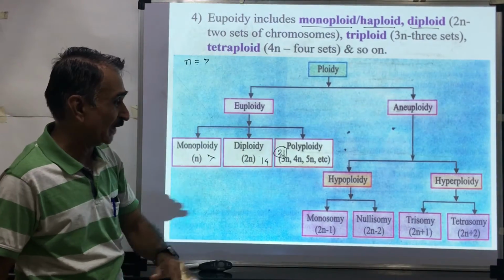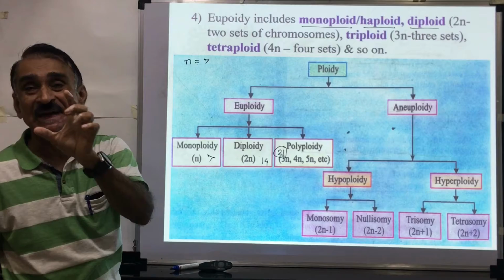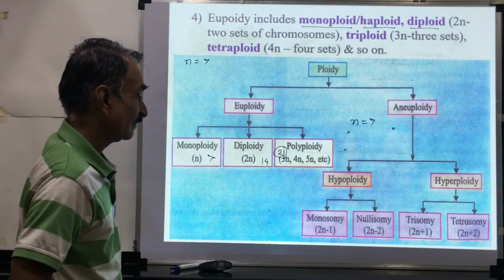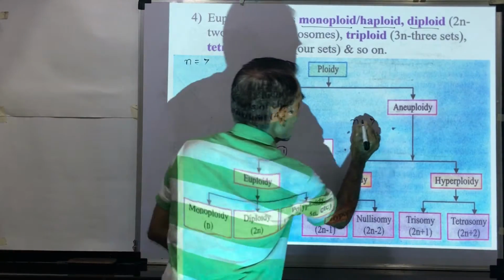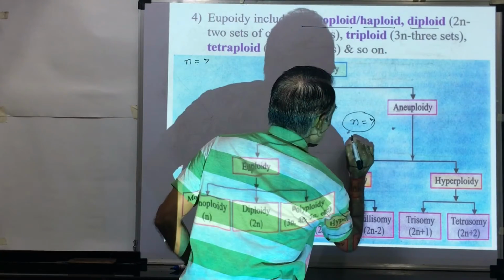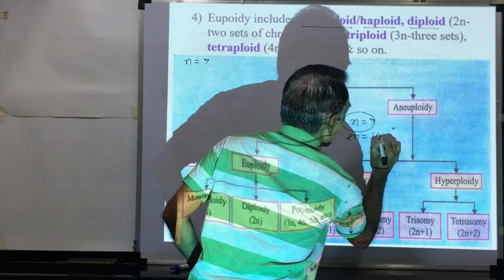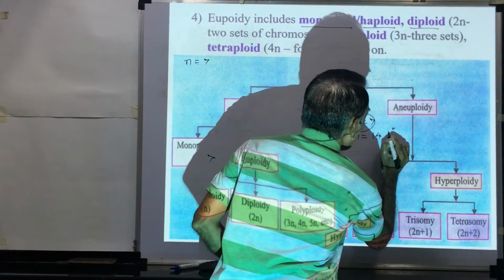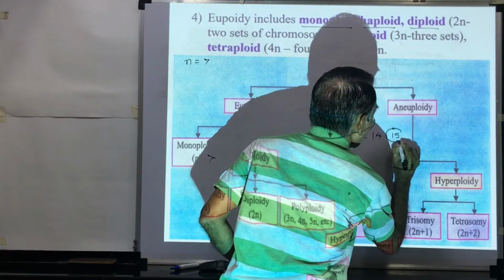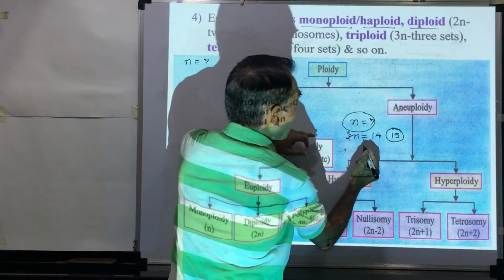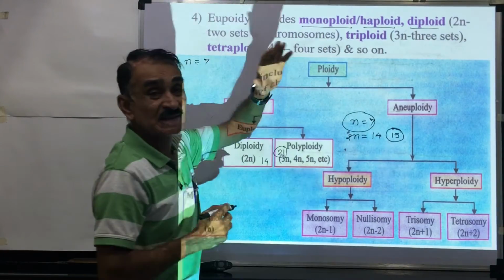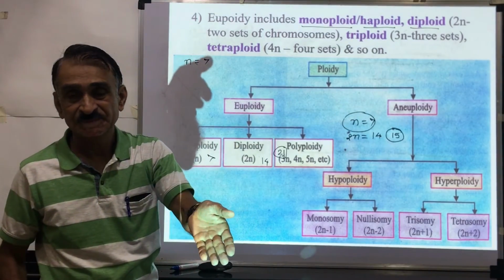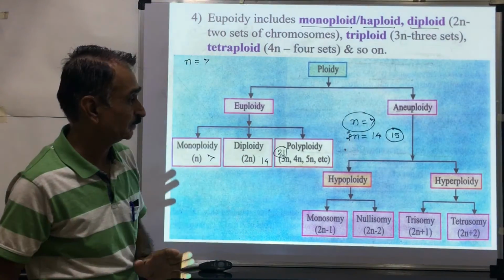In case of aneuploidy, chromosome number is not exactly multiple of the basic number of the chromosomes. Suppose 7 is the basic number of the chromosomes. Then suppose 2 sets are present, chromosome number is 14. But sometimes the chromosome number is not 14, there are 15 chromosomes. 2n is equal to 15. This is not exactly multiple of the basic number 7 of the chromosomes. Here 1 chromosome is added. Means this is not a multiple of 7.